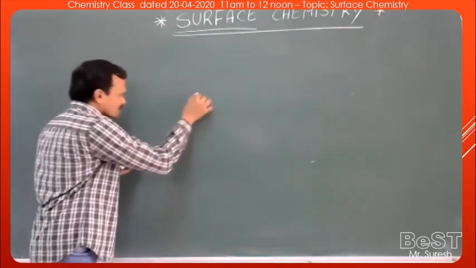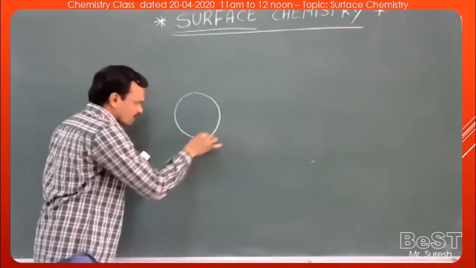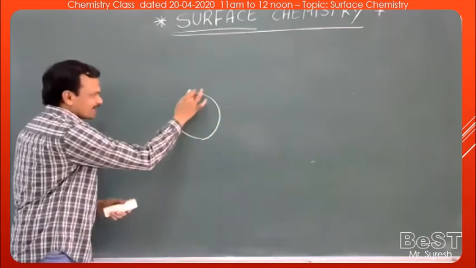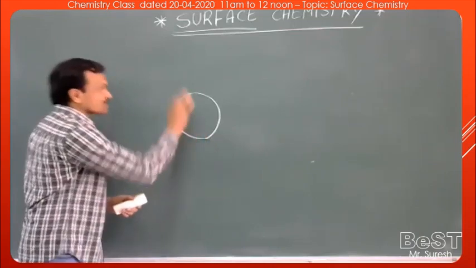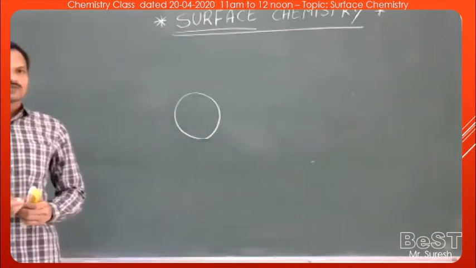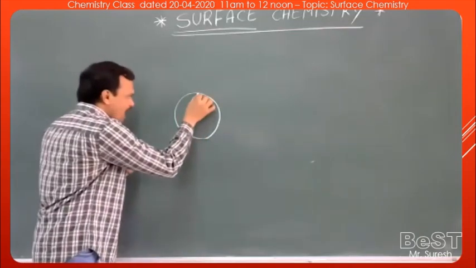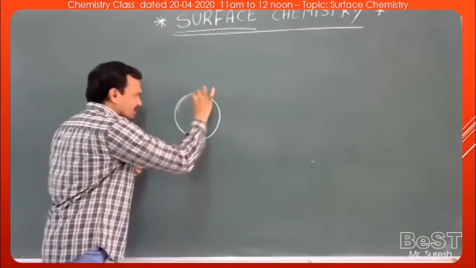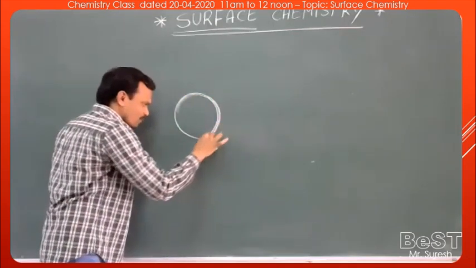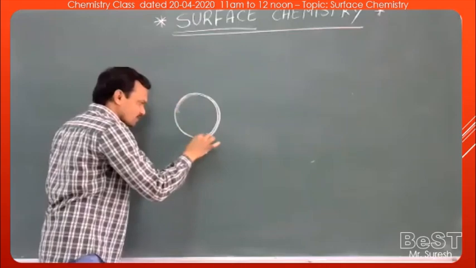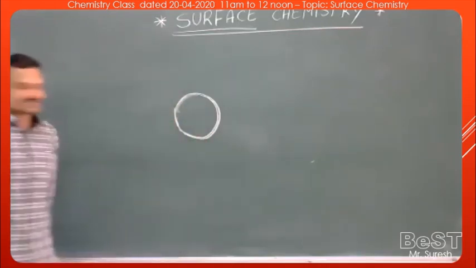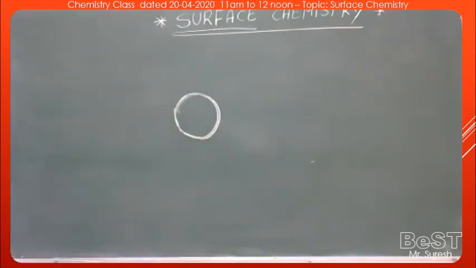If you take a spherical substance like this, generally what we assume is that the part visible to us is the surface. But actually, surface means up to a certain nanometer thickness in the outer region of the matter. That is surface, not only the visible region.